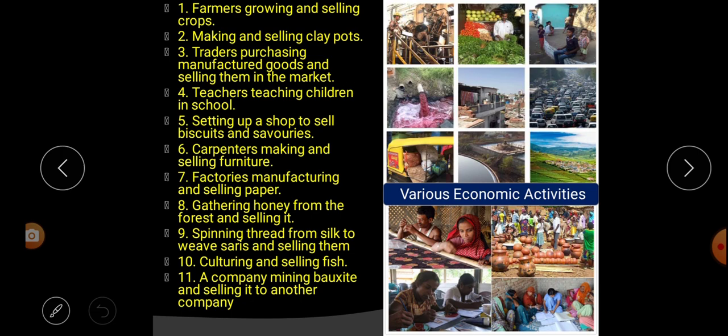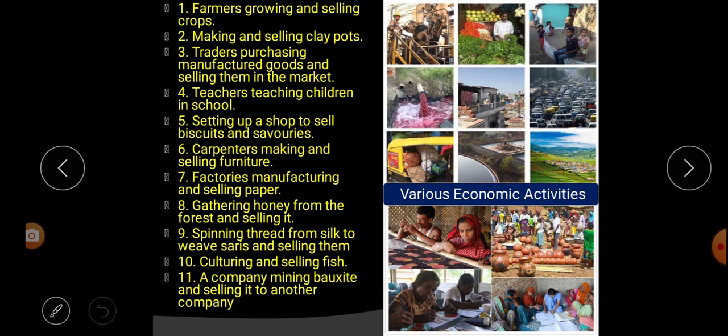Spinning thread from silk to weave saris and selling them. That means some people spin thread from silk, weave saris and sell them in the market. Next, culturing and selling fish. That means fishermen do culturing of fish and sell it in the market. A company mining bauxite and selling it to another company. That means a company mines bauxite and thereafter sells it to another company.